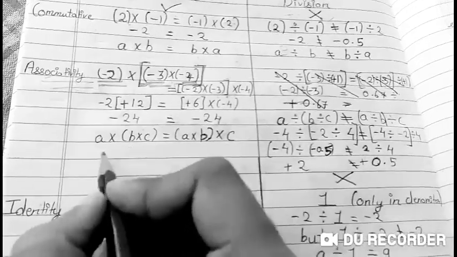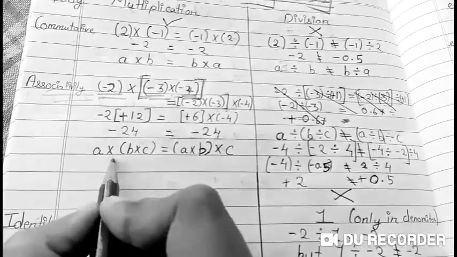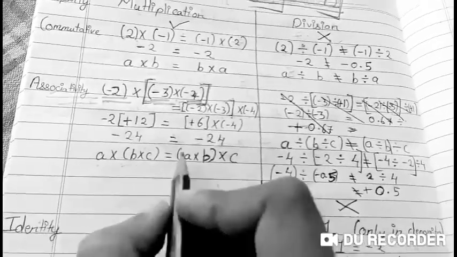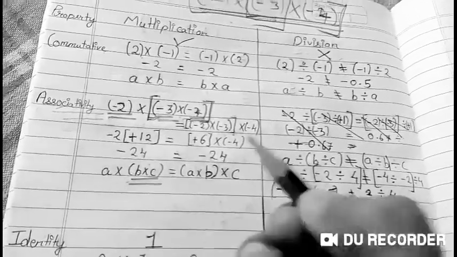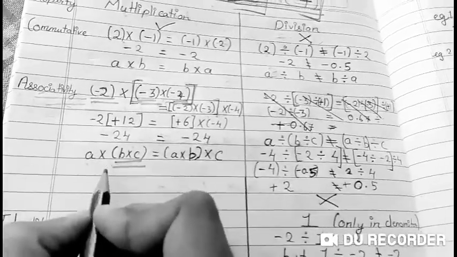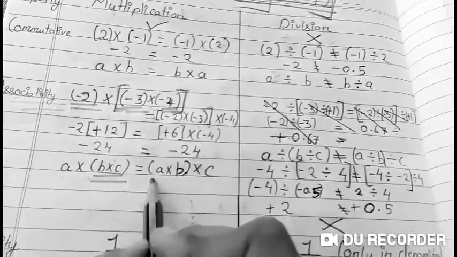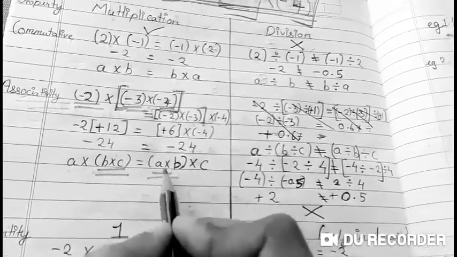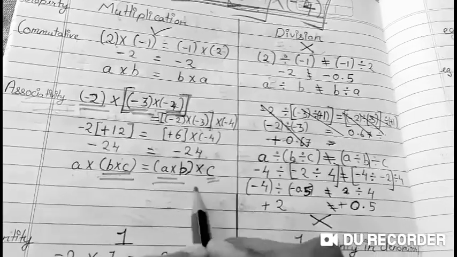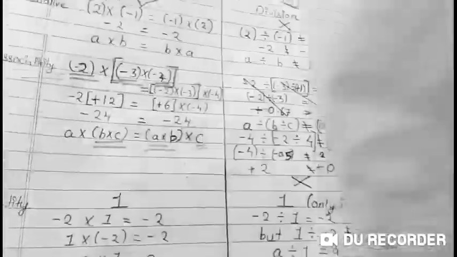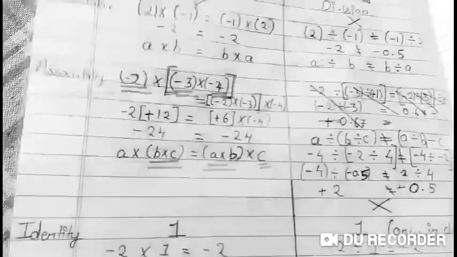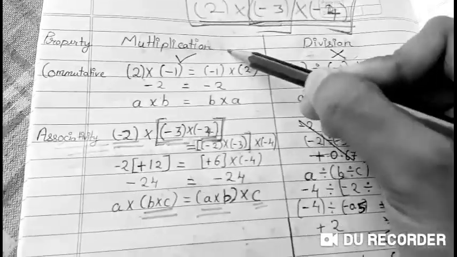You can write it in general as A into (B into C) equals (A into B) into C. First multiply B into C and then multiply with A, or multiply A and B and then multiply the answer with C. The final answer is going to remain the same. This is called associativity, and it is applicable for multiplication.